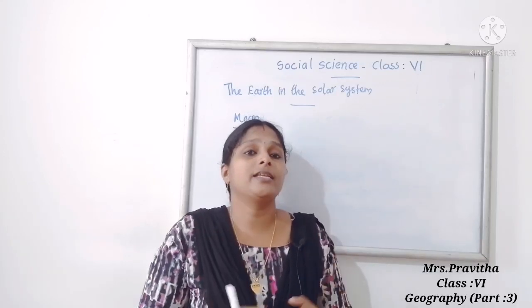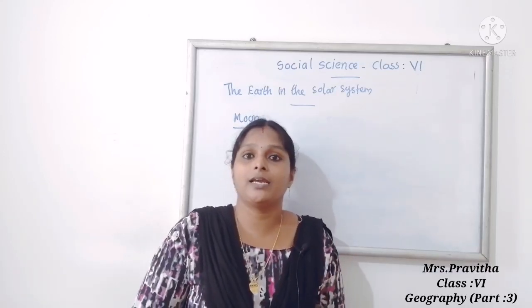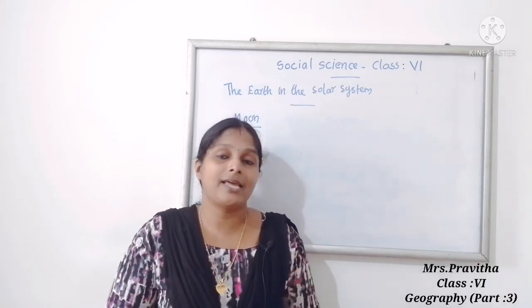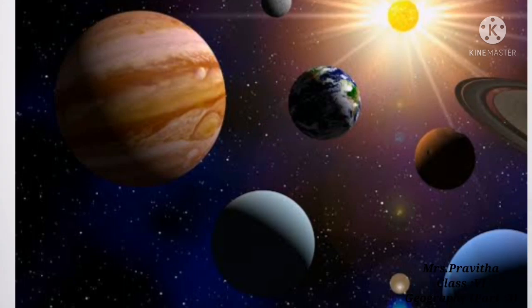And some planets have multiple natural satellites. Some planets have many satellites. Ma'am will tell how many satellites different planets have. Saturn has 62 natural satellites or moons. Jupiter has 67 moons. Uranus has 27 moons. Neptune has 14 moons and Mars has 2 moons.